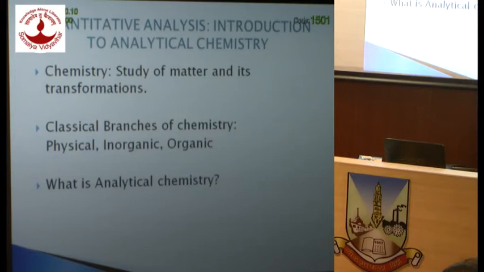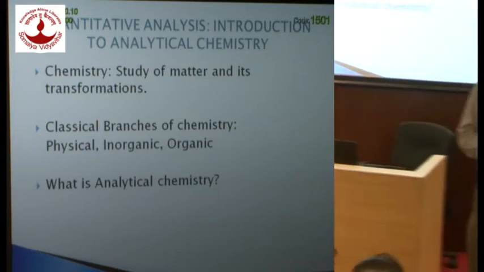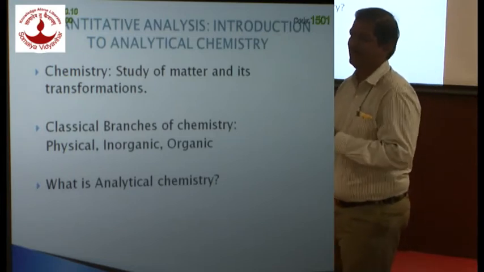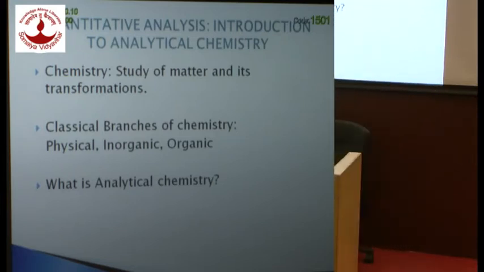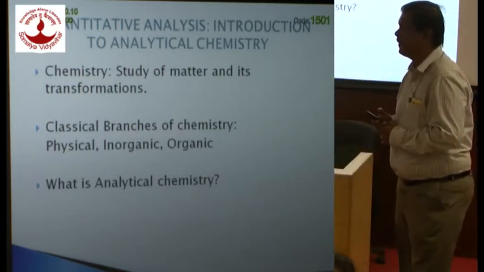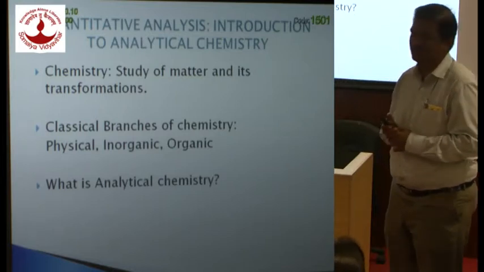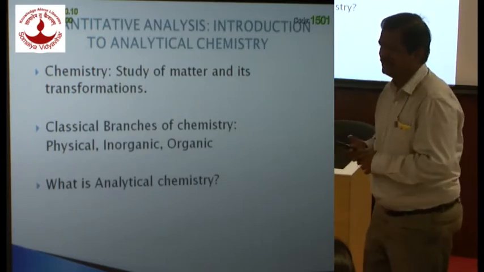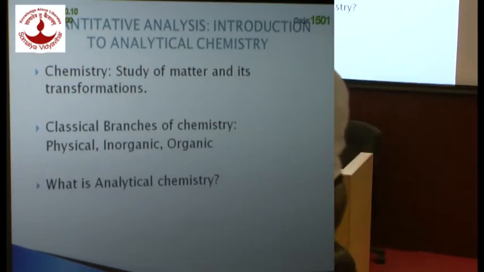So, initially chemistry was this: physical, inorganic, and organic. Then came analytical chemistry. Is analytical chemistry a new branch of chemistry? No. Why? It is a part of chemistry. Or which part of chemistry? It is a part of physical chemistry. How can you say it is a part of physical chemistry?